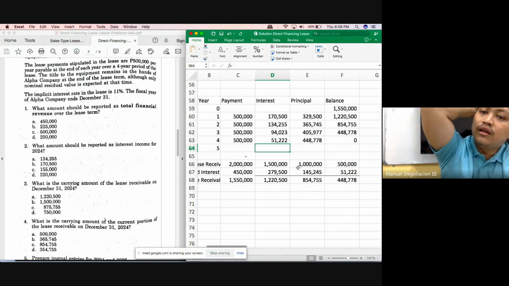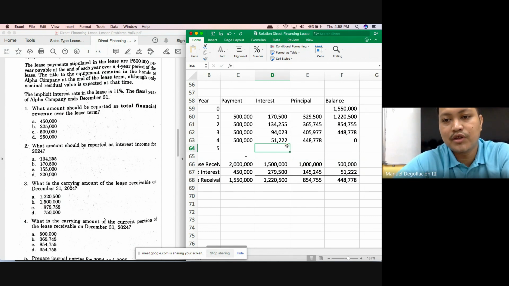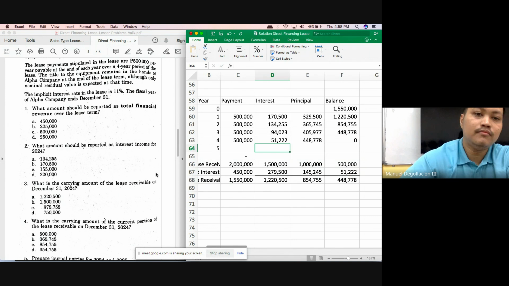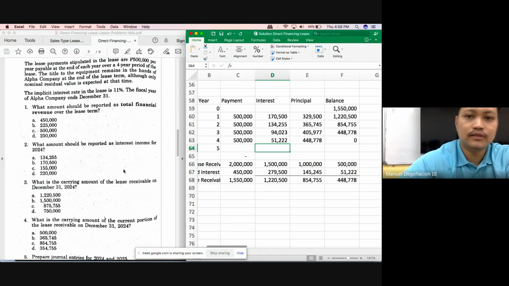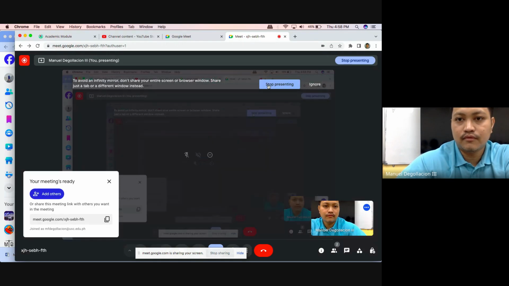Just clear everything out. Your answer should be 51,222. And then the balance would be 0. Okay, let's proceed to the next problem.